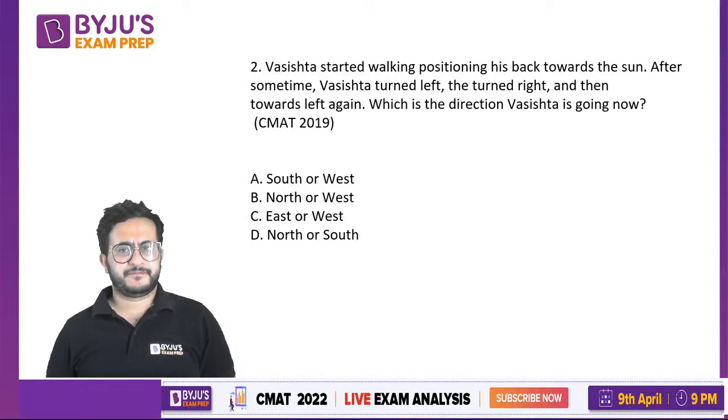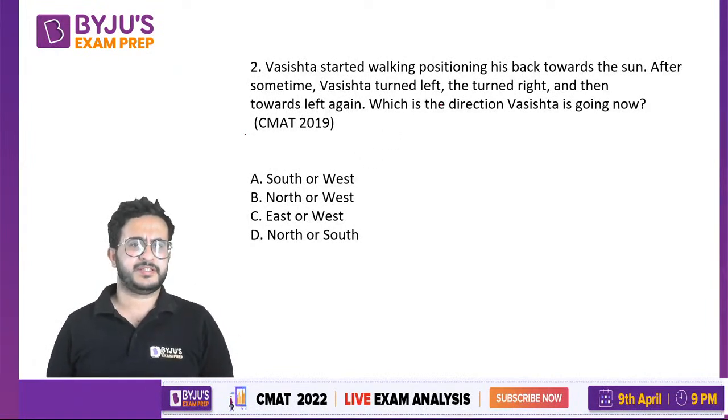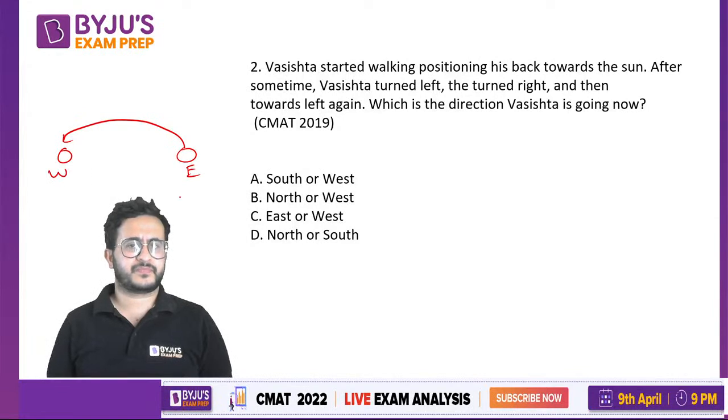So now, see what happens is, how does the sun move, right? We say that sun rises in the east and goes to the west. So in the morning it is in the east, and in the evening it is in the west. Now when the sun is on top, the shadow falls straight down, right? It does not fall in east or west direction. So if the sun is in the east, the shadow will be on the west direction.